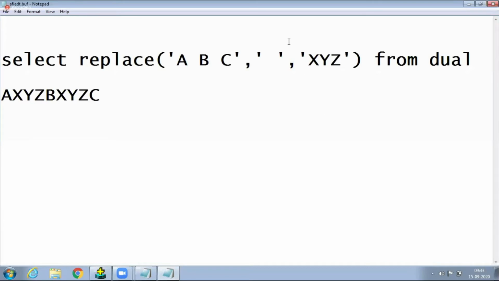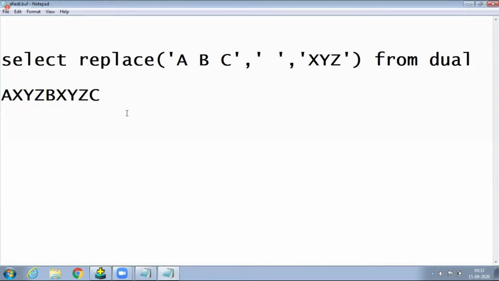In the previous case, translate, I am using a 0. 1 we are taking as my answer. Okay. Next, A, B, C. Space is there, and the space is replaced with XYZ: AXYZ, BXYZ, and C.